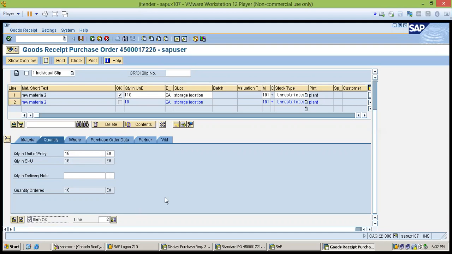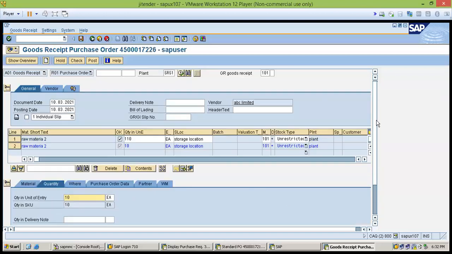Sir, if the items are not okay, then what will we have to do? If our organization's process allows us to receive a shortage, then we can enter the quantity as short, in the unit of entry, and then we can save. We can also discuss with the supplier that they have given us the wrong invoice and wrong shortage of material. If it is a local supplier, we can adjust on the same day by requesting the other material. But if it is not a local supplier, then we can receive it as a short receipt.